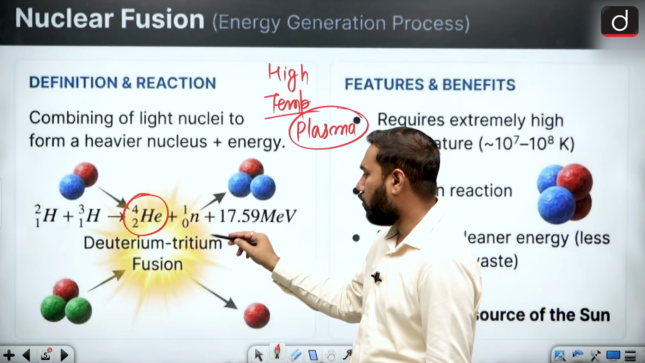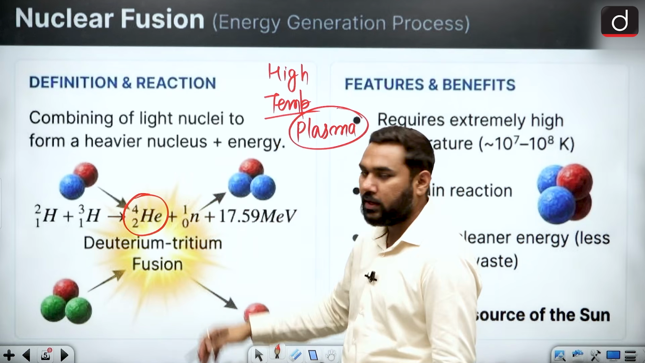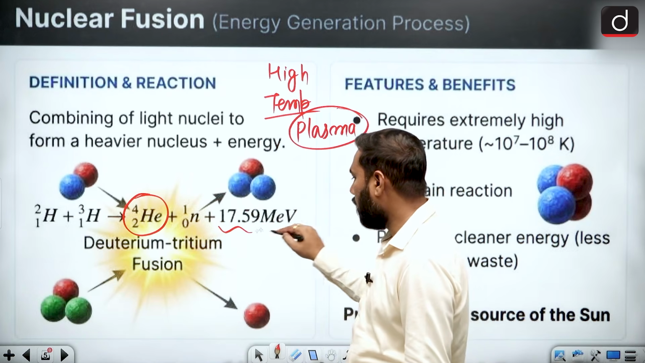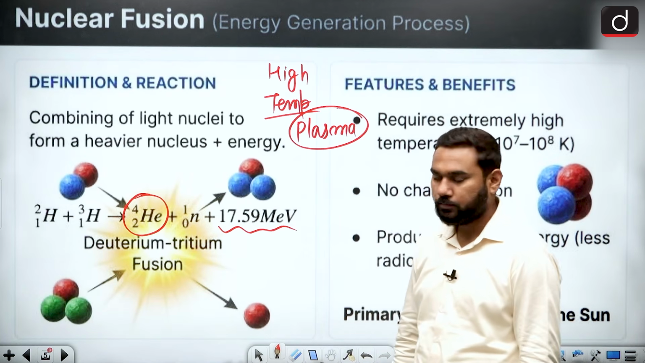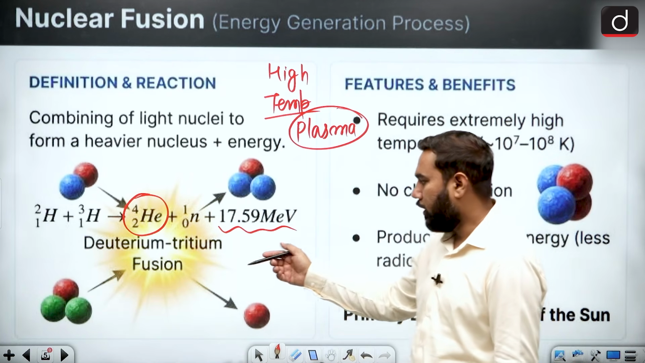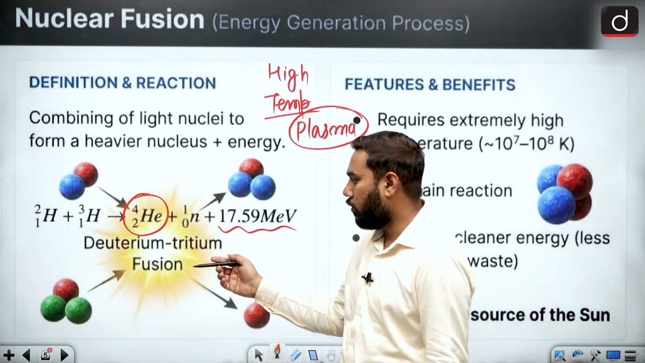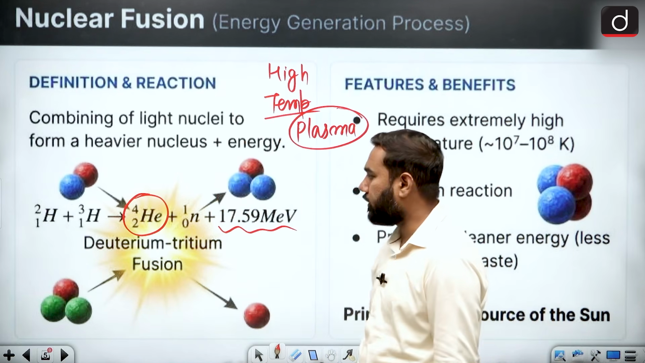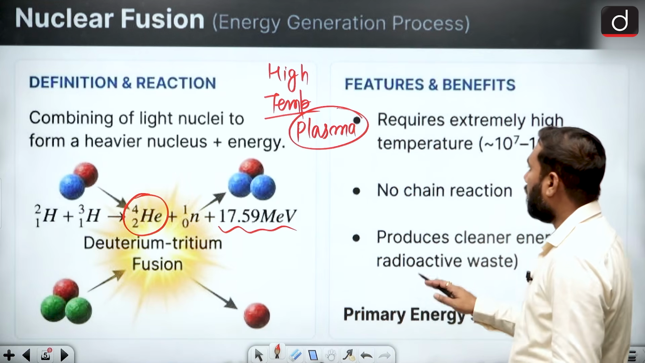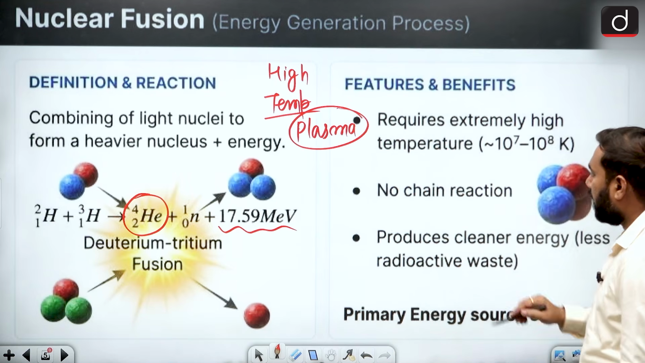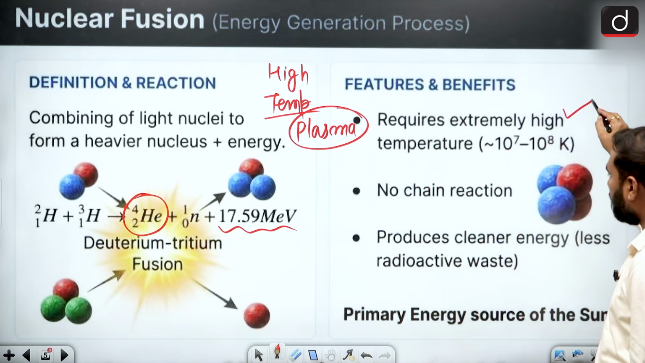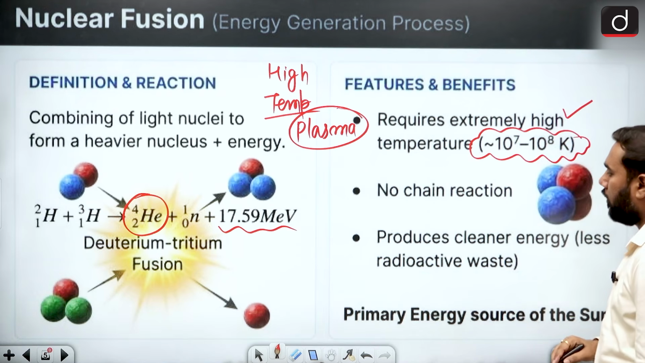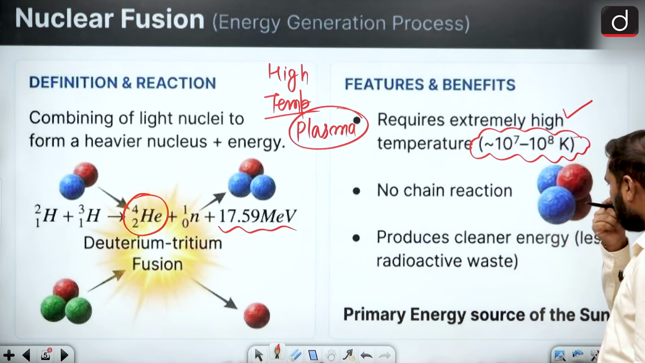So a very high amount of energy is there, because there is heavy mass destruction, and this mass destruction provides very high energy. The energy is so high, and this fusion reaction is also called the deuterium-tritium fusion, because we are using these two things. When we talk about its features and benefits, it requires extremely high temperature, as I told you. This is a temperature related to plasma, and this is a very dangerous point in this reaction.